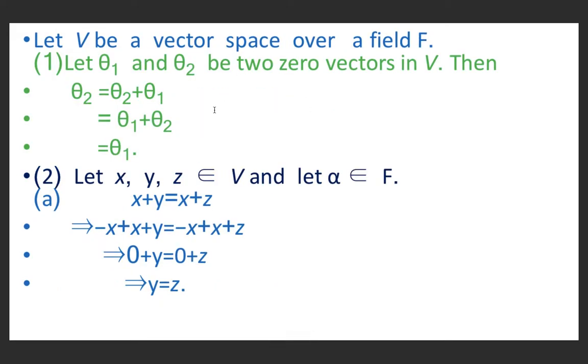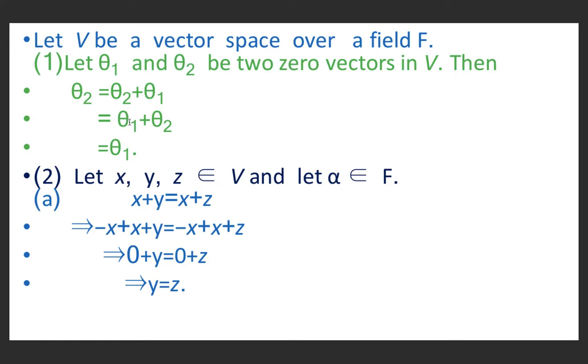Suppose 0 is not unique, and let theta 1 and theta 2 be two zero vectors in V. Therefore, we can write theta 2 equal to theta 2 plus theta 1, since theta 1 is a zero vector.